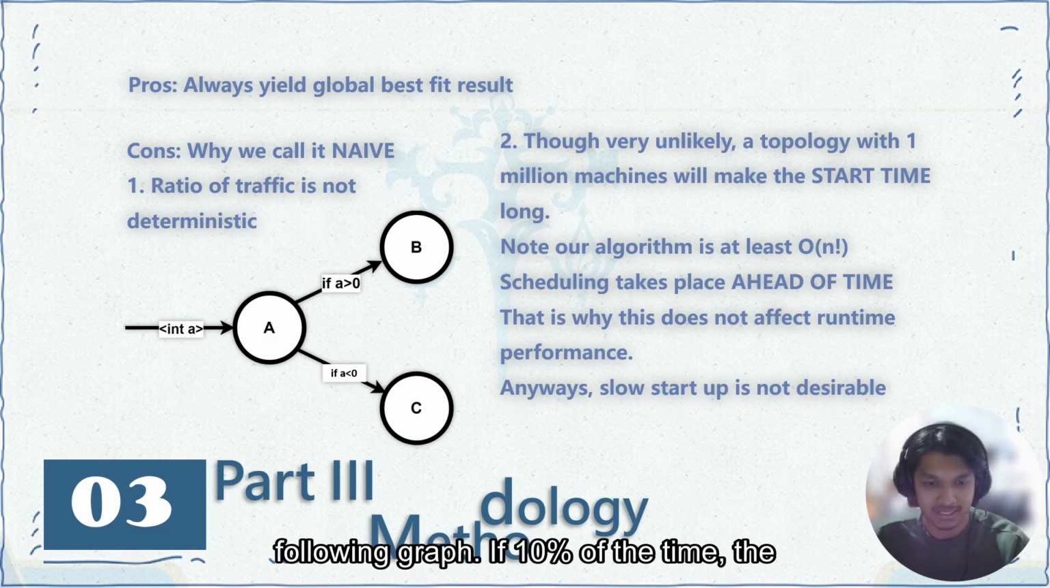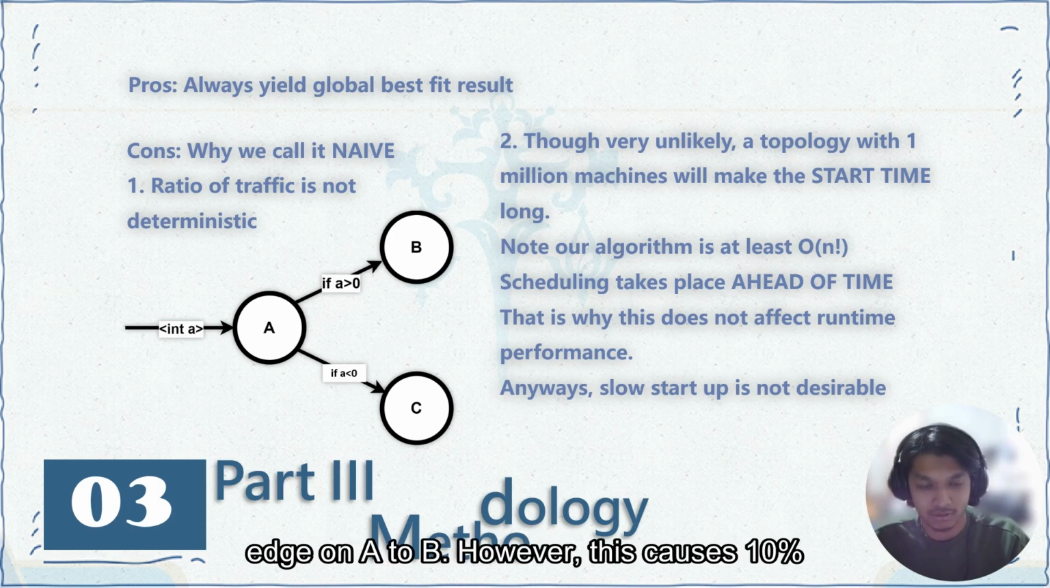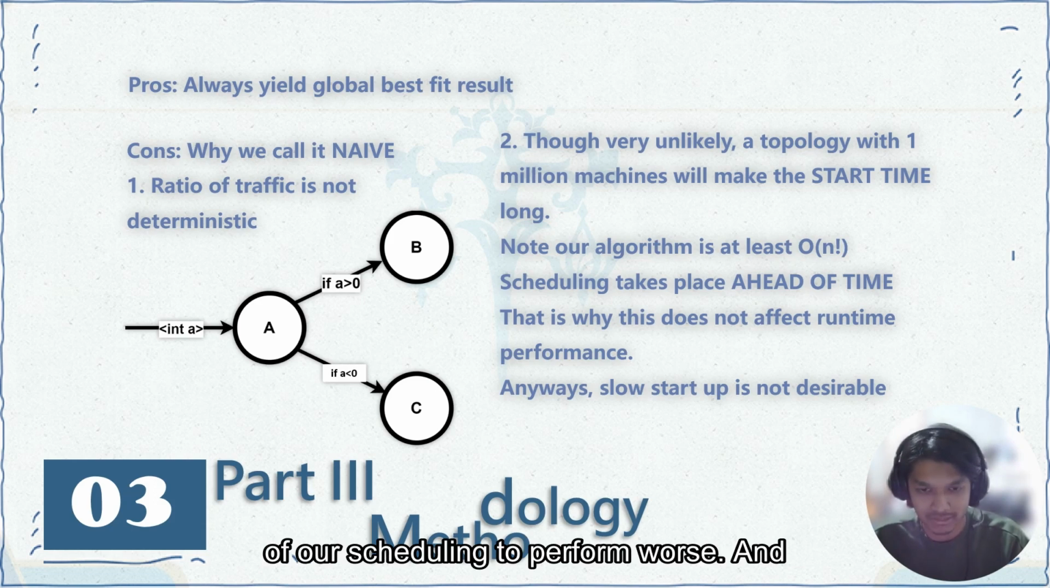If 10% of the time the traffic from A to C is heavier than the traffic from A to B, based on this algorithm, we would set the lower latency edge on A to B. However, this causes 10% of our scheduling to perform worse.